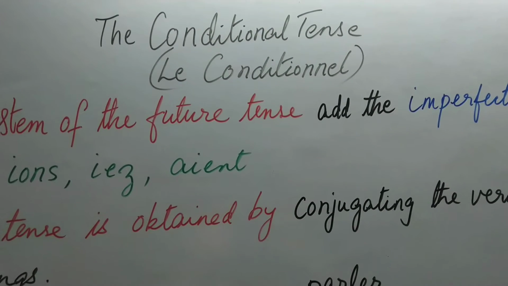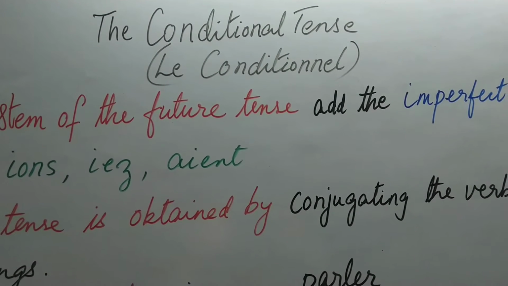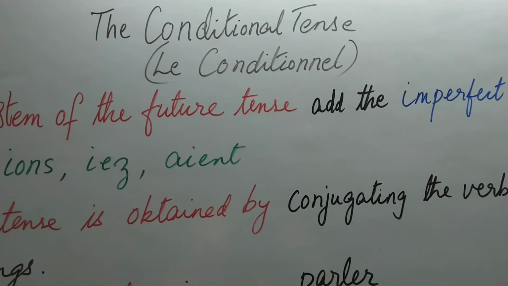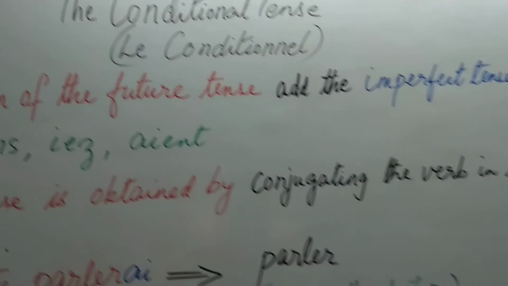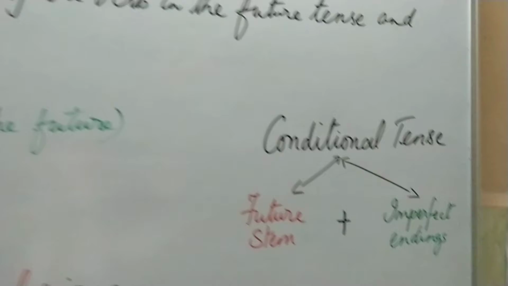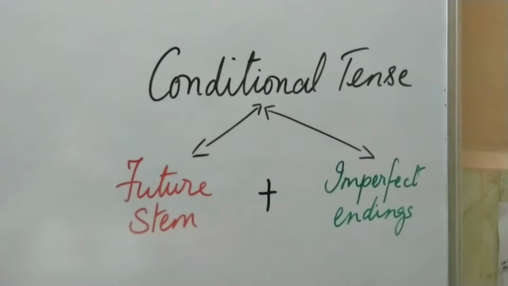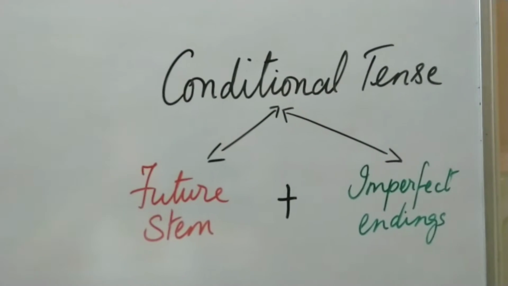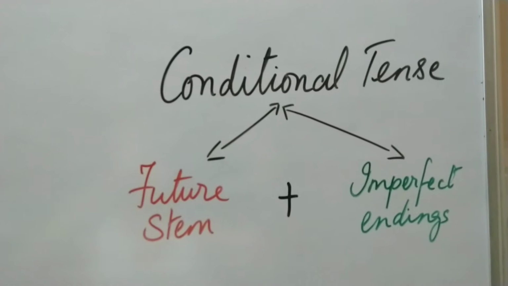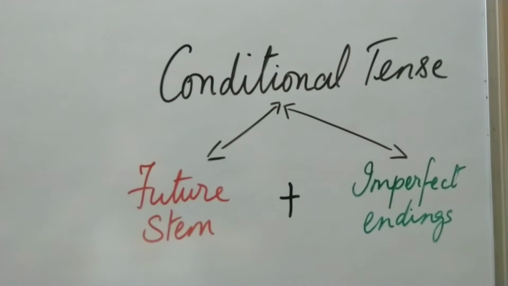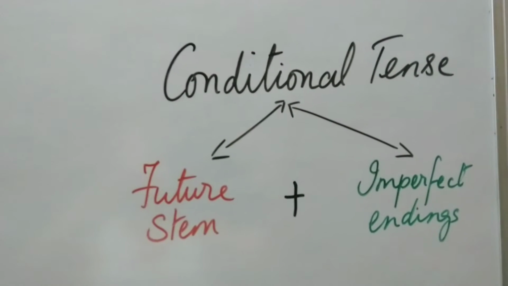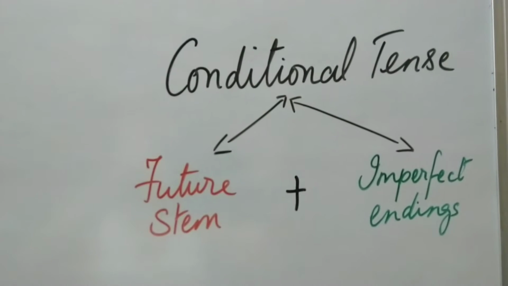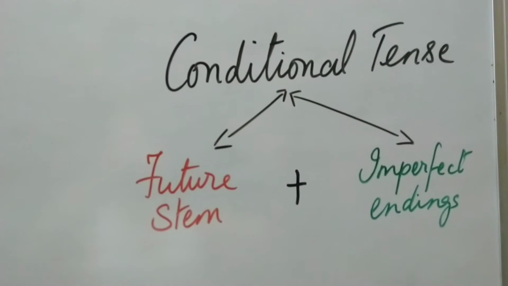Today we will take up the conditional tense, which is essential for the fourth lesson of your portion. The conditional tense, or le conditionnel as we say in French, is formed with two tenses. On one hand you have to know the future tense, and on the other hand you have to know the imperfect tense. From the future tense we take the stem, and from the imperfect tense we take the endings. The stem of the future plus the imperfect endings will give you the conditional tense.